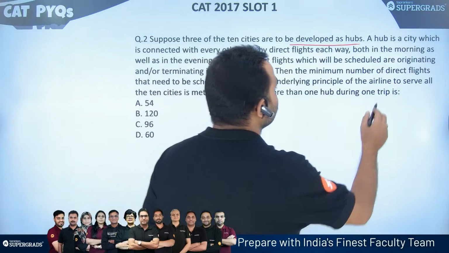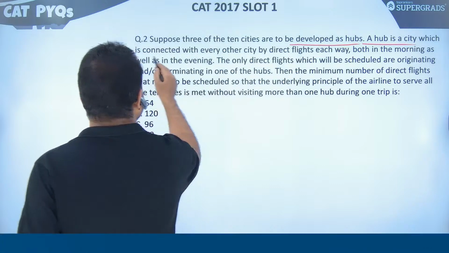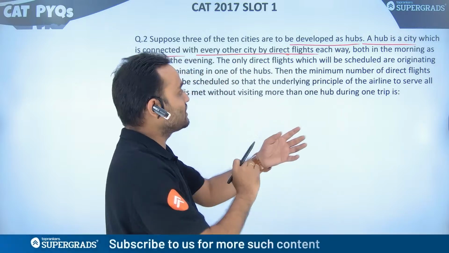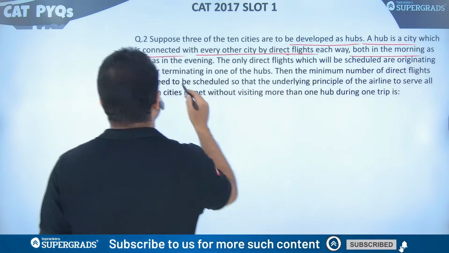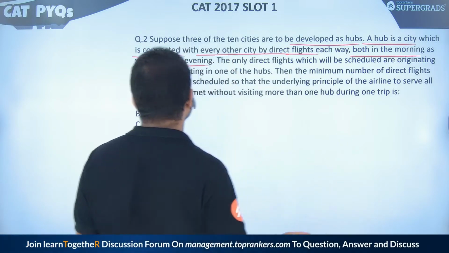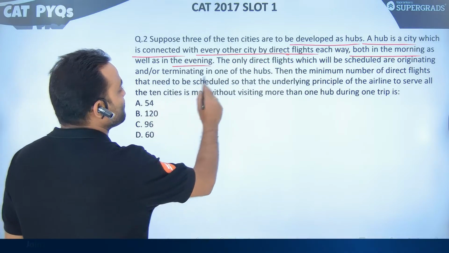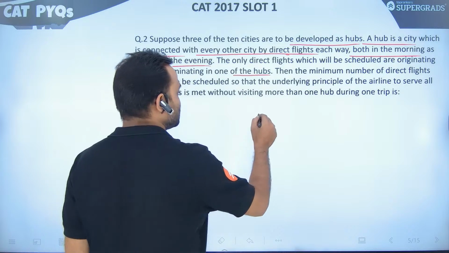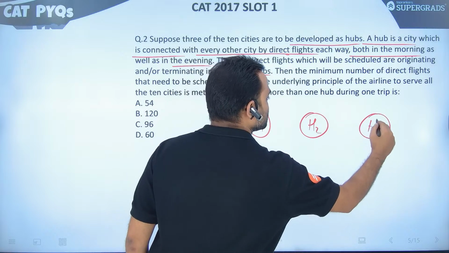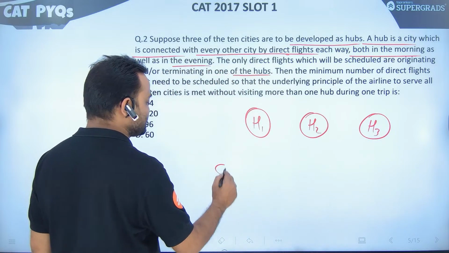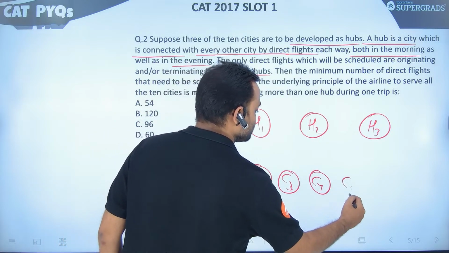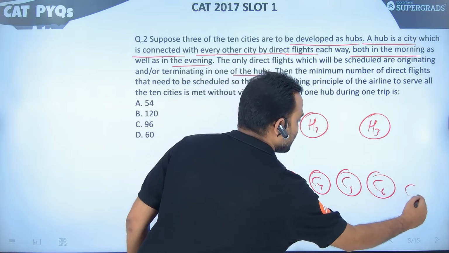What is a hub? A hub is a city which is connected with every other city by direct flights each way, jana or ana, both in the morning as well as in the evening. The only direct flights which will be scheduled are originating and or terminating in one of the hubs. So we have 3 hubs. Let's say H1, then H2, and then H3. Then we will have remaining 7 cities as C1, C2, C3, C4, C5, C6, and C7.